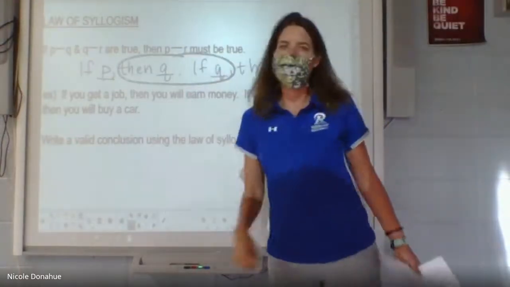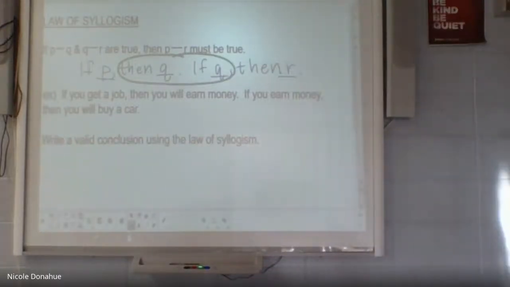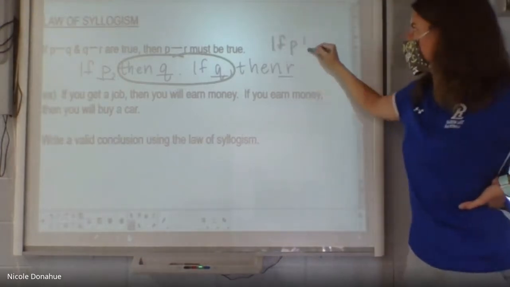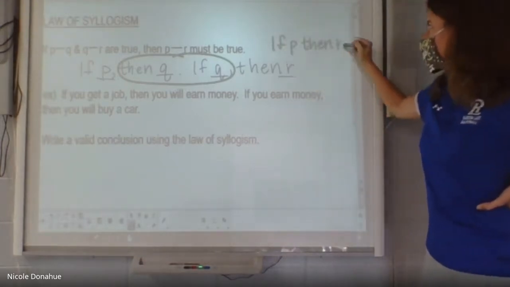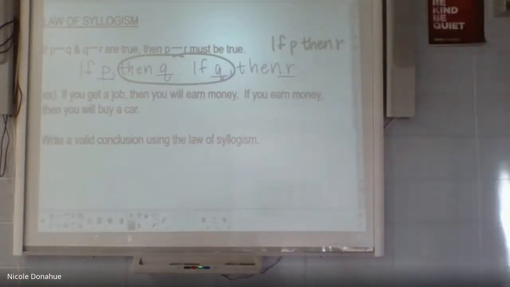Why do we have to say the fact that Matt's car won't start? If Matt doesn't have gas, Matt's going to be late for work. We can jump over that repetitive piece. So we can just say, if P, then R.